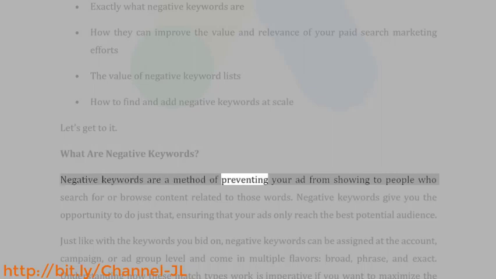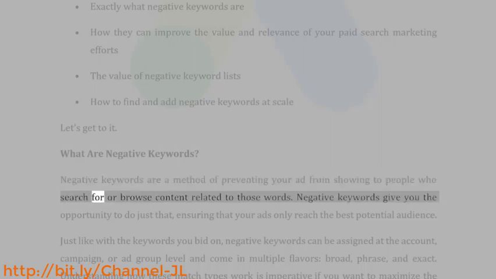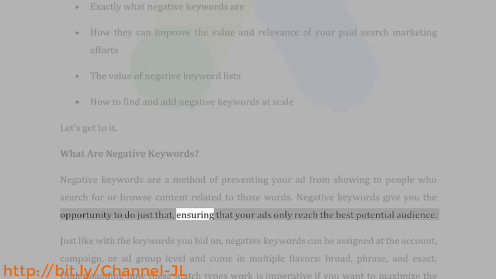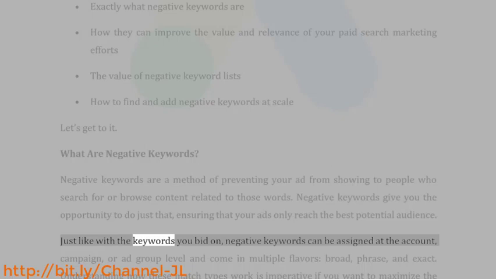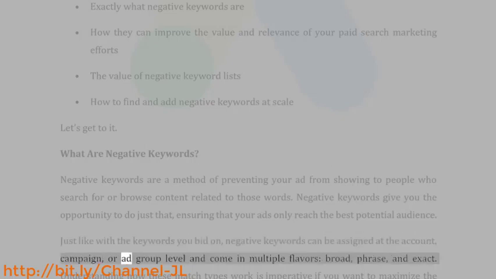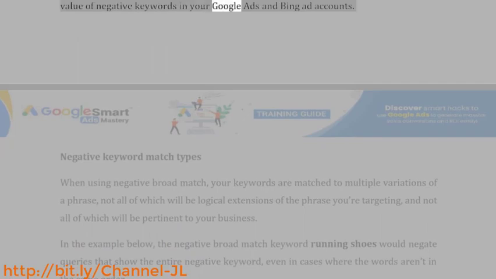Negative keywords are a method of preventing your ad from showing to people who search for or browse content related to those words. Negative keywords give you the opportunity to do just that, ensuring that your ads only reach the best potential audience. Just like with the keywords you bid on, negative keywords can be assigned at the account, campaign, or ad group level and come in multiple flavors: broad, phrase, and exact. Understanding how these match types work is imperative if you want to maximize the value of negative keywords in your Google Ads and Bing ad accounts.